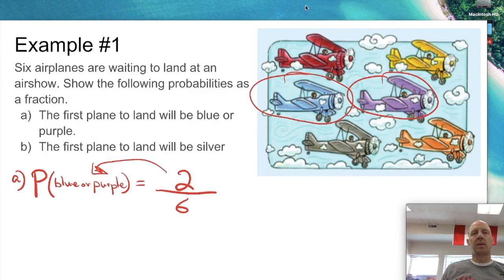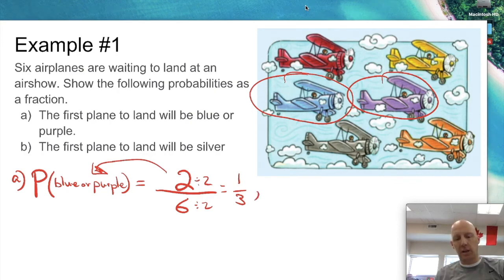Okay? So show the probability. It would be a 2 over 6. So a 2 out of 6 chance that the blue or purple would land first. Okay, now in this, of course, we can reduce this. We're going to divide by 2, divide by 2. That'll be 1 over 3. So you would write 1 over 3.